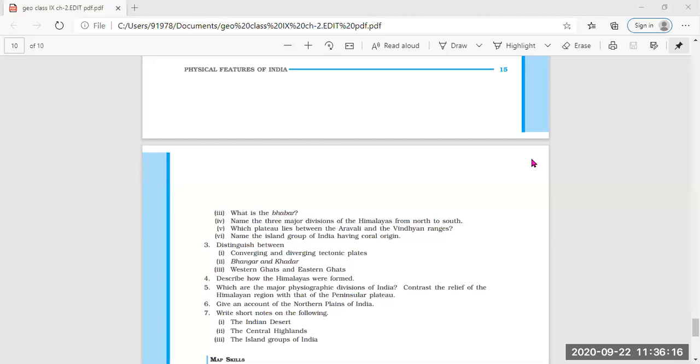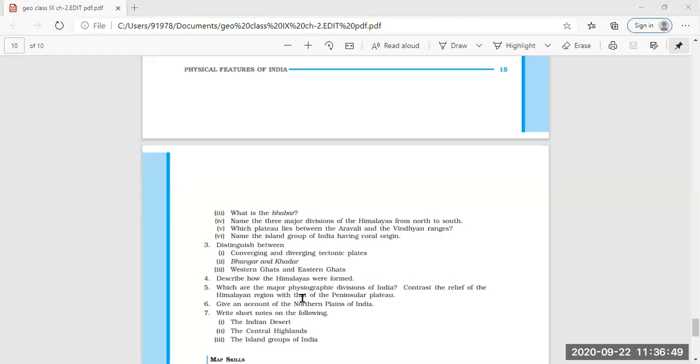Very good. Good. Next, name the island group of India having coral origin. Ma'am, Lakshadweep Islands. Island. This is called island, the S is silent. Wait a second. Lakshadweep. Good.